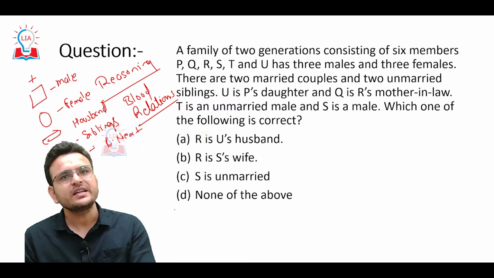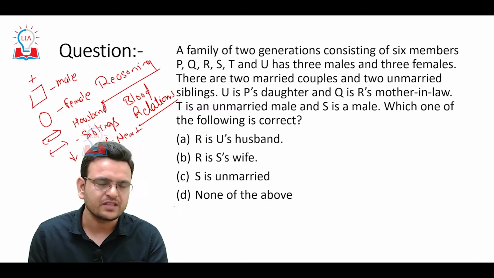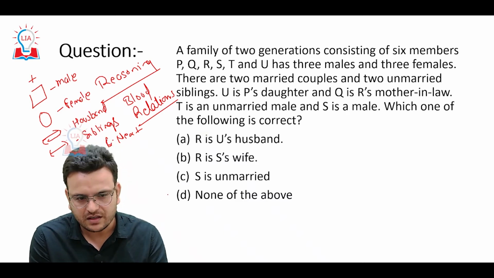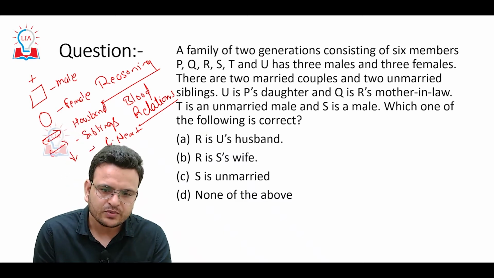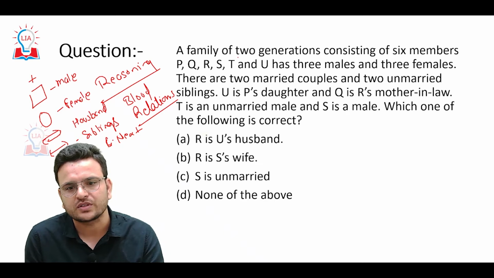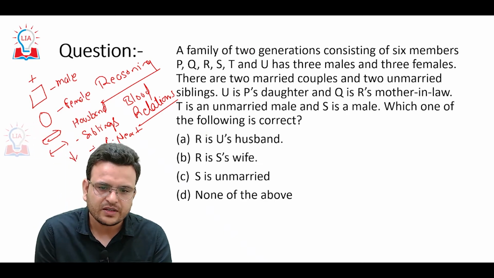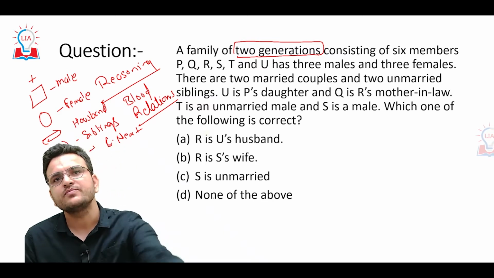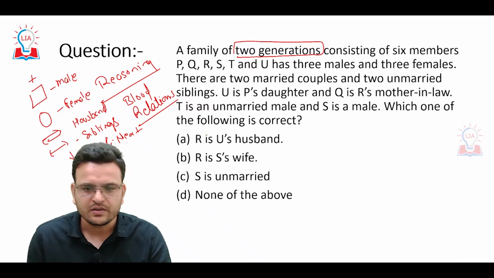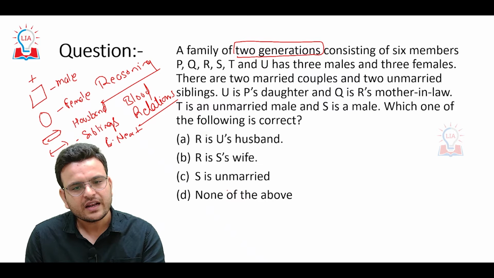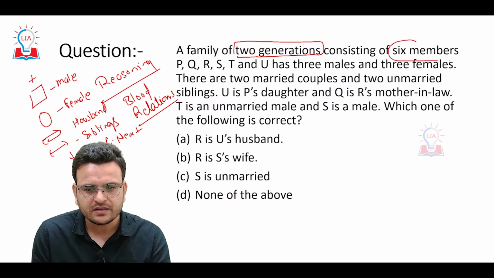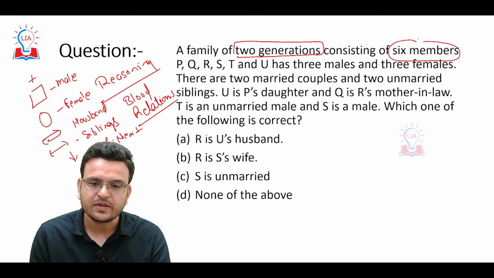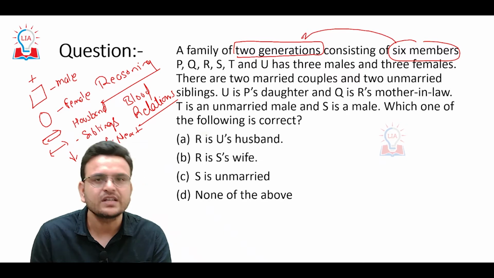You can take your own symbols as you want, and after knowing these symbols you have to know some basics about the question. In this question, it is a family of 2 generations. This information is very important to solve this particular question. We know that there are 6 members of 2 generations only.